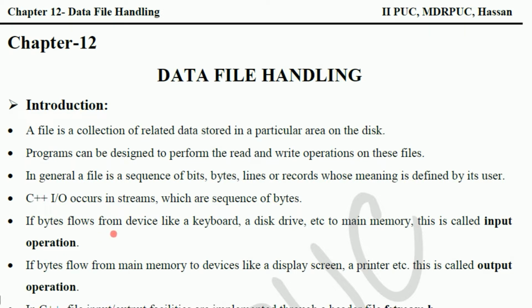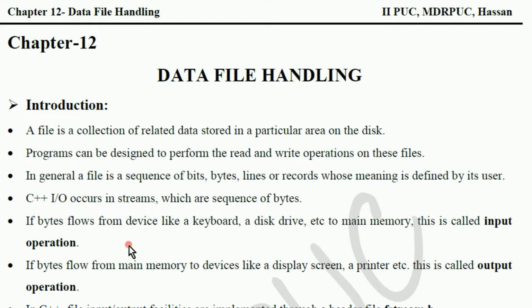C++ input output occurs in streams, which are sequences of bytes. Commonly we call it iostream. As you know, to use cout and cin, we have to include the file iostream, and that iostream is the input output stream file, which is essential to do the input and output operations.